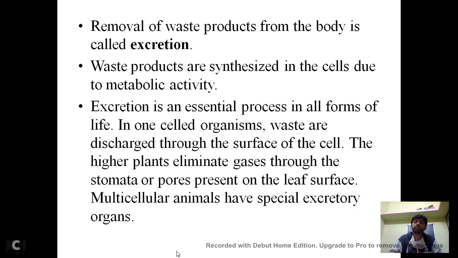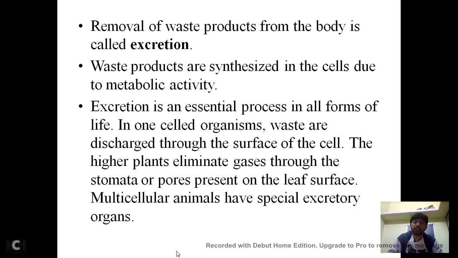That carbon dioxide will be eliminated through the stomata, the special structures present on the green-colored part of the plant, maybe a stem or a leaf. Especially we say stomata are present on the leaf, but they are also present on the herbaceous stem. Through the stomata, the waste will be liberated out, right?